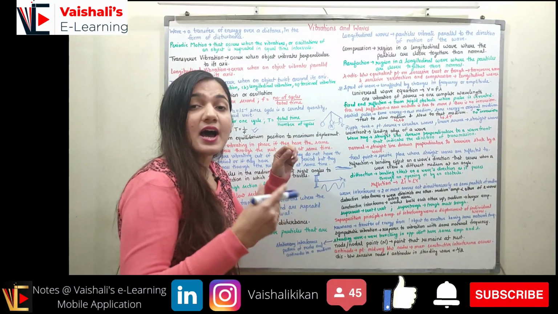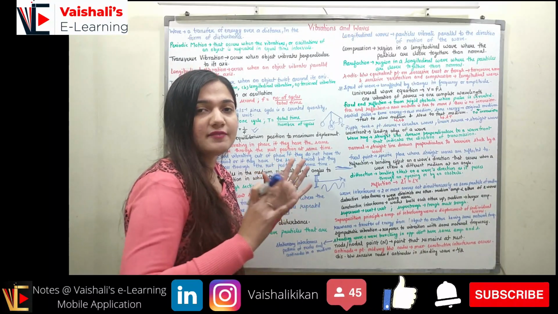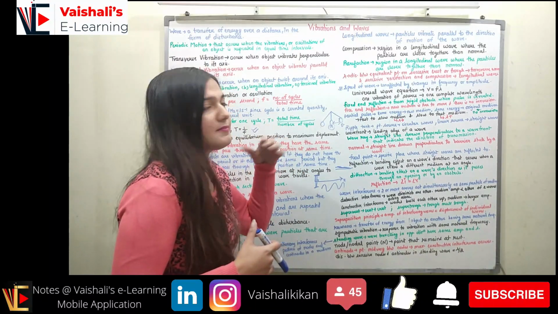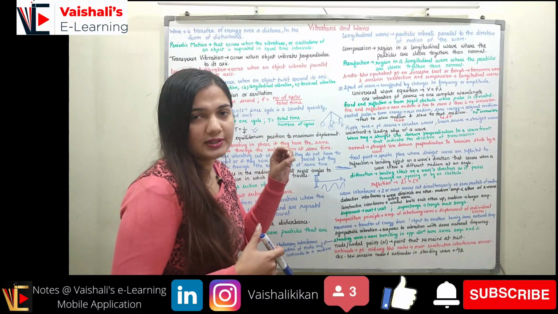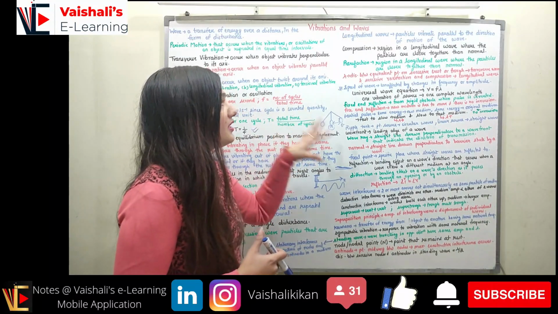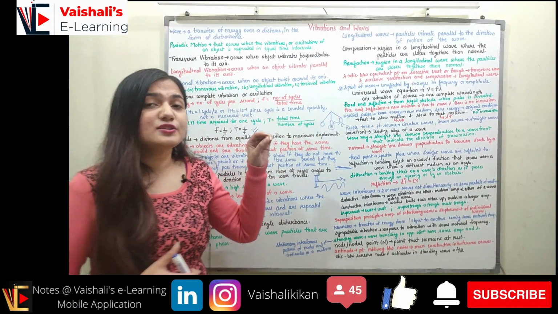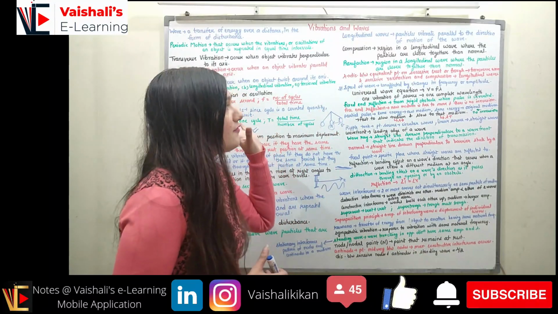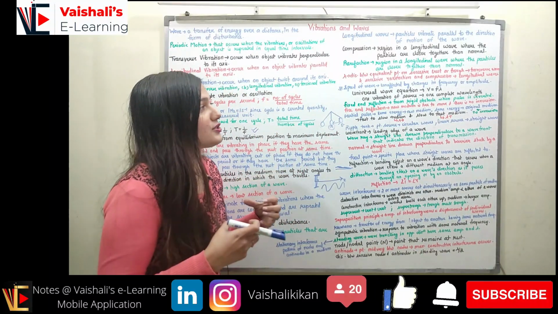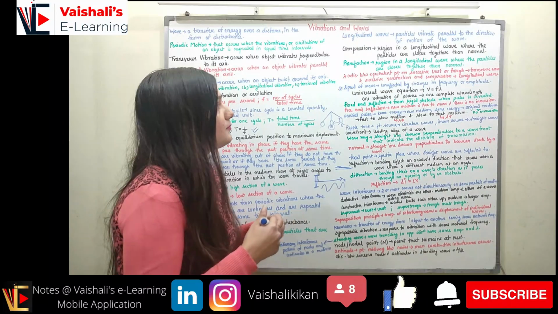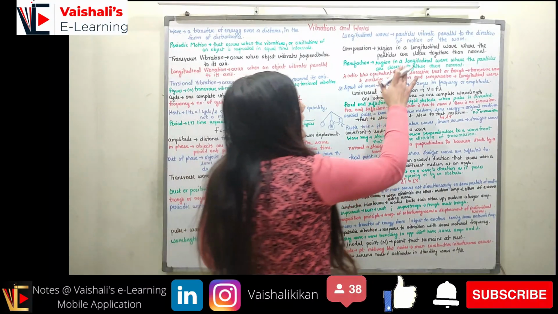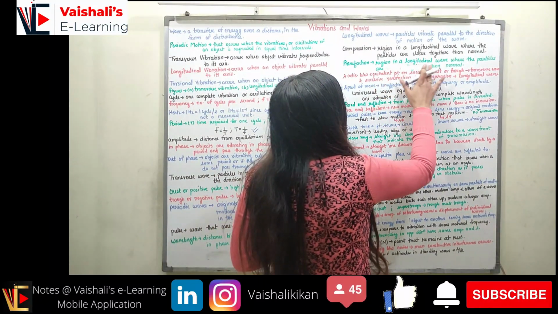So the springs are very close together, closer than the normal condition, when you are compressing it. Similarly, we have the compression zone in the longitudinal wave. Then we have the rarefaction zone. Rarefaction zone is the region in the longitudinal wave where the particles are farther apart than the normal.